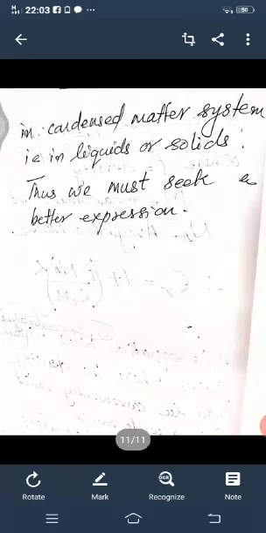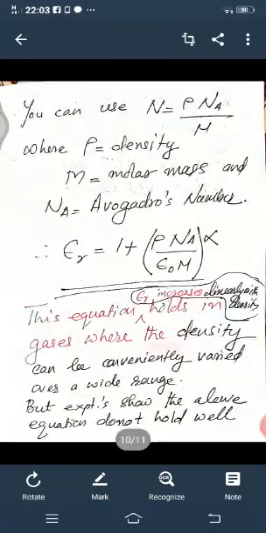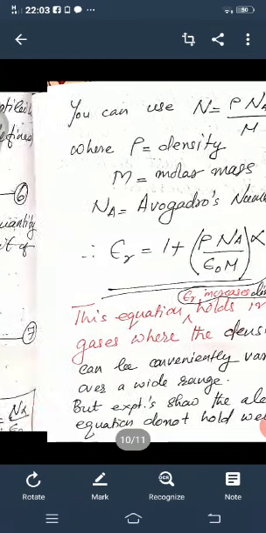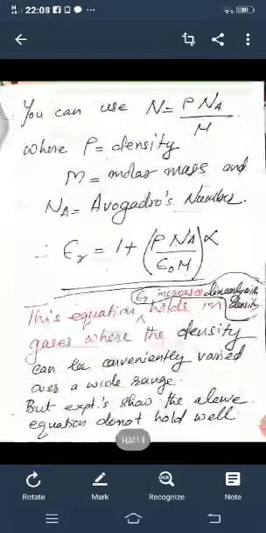Thus we seek a better expression, and for that we have to introduce a new term called the local electric field, or local field. After that, we will arrive at another equation, the Clausius-Mossotti equation, and in the coming lecture I will explain that. So these are the fundamental things about dielectrics.